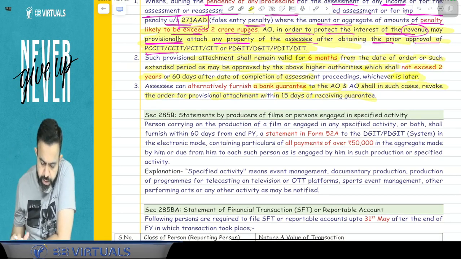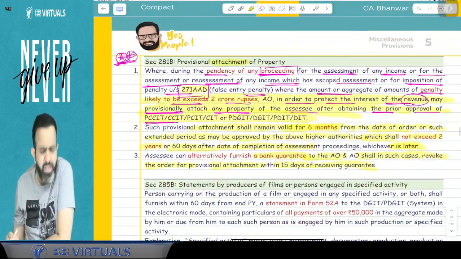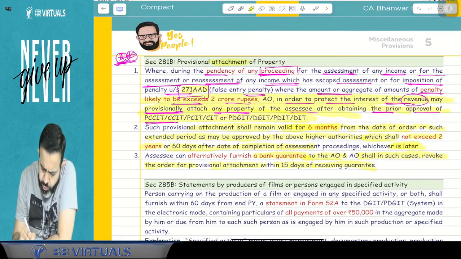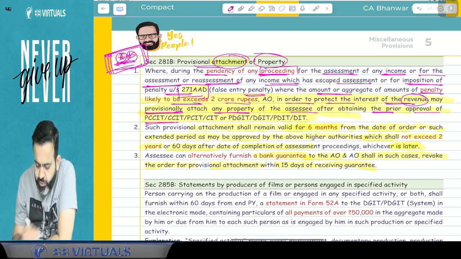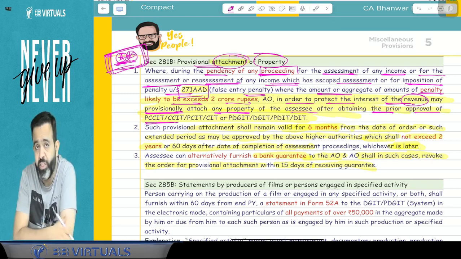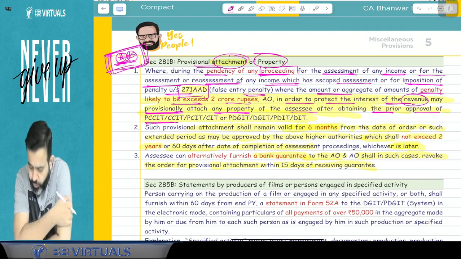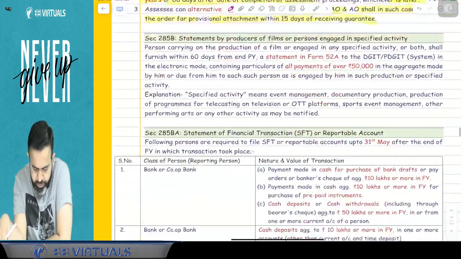Yes. This is the completion of this section, and this is an expected question. So you can mark this question, they may ask you one question in the examination: what do you mean by provisional attachment of the property, or when is provisional attachment possible, or when can you revoke the provisional attachment? Done. So this is one section.